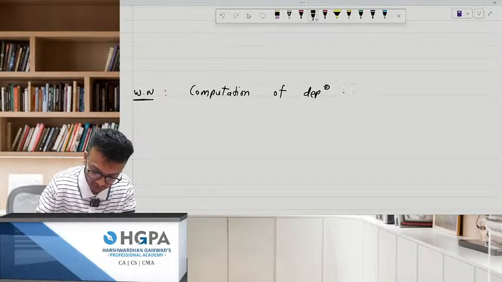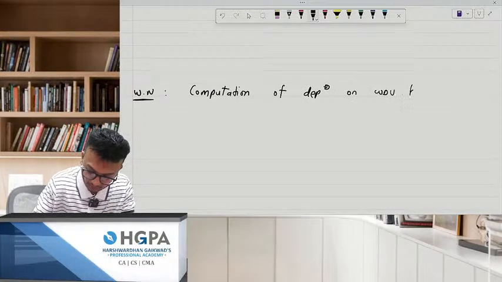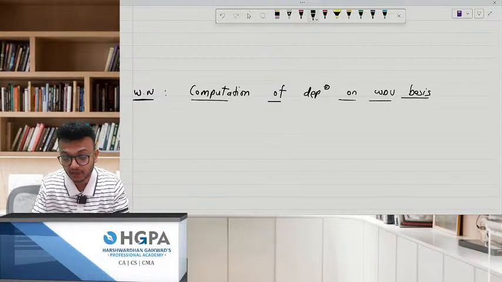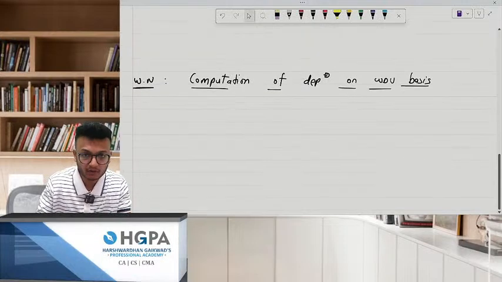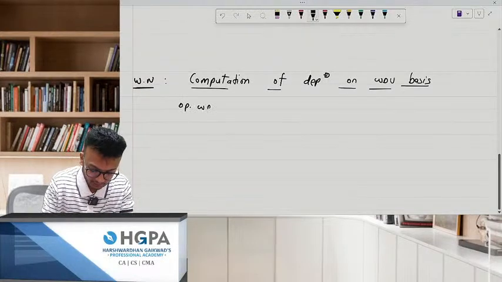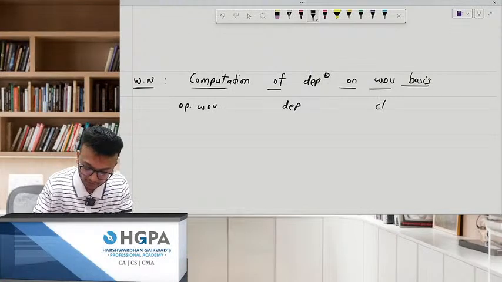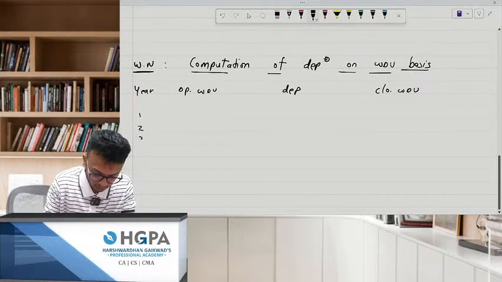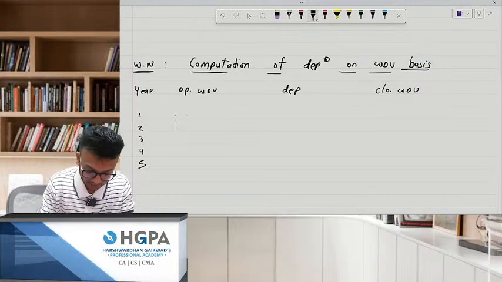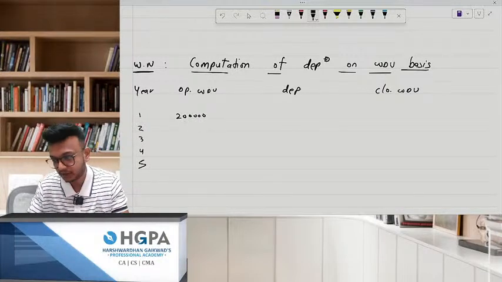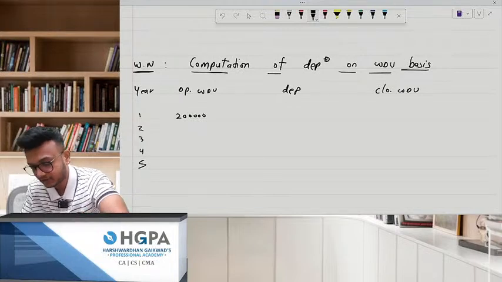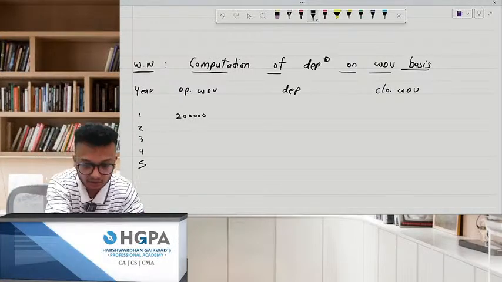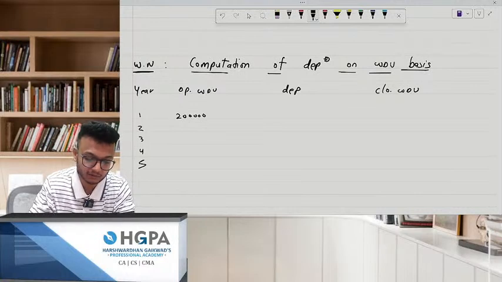depreciation on WDV basis. Remember one thing, presentation is very important for your examinations. Do not do any calculation in your mind. You might do this in your mind also, it's very easy, but please show how you have done it. So opening WDV, then depreciation, and then closing WDV, for years 1, 2, 3, 4 and 5. So what was the opening WDV? It was 2 lakhs. Can you please start doing it? Just let me know what the figures are. Complete the entire table.